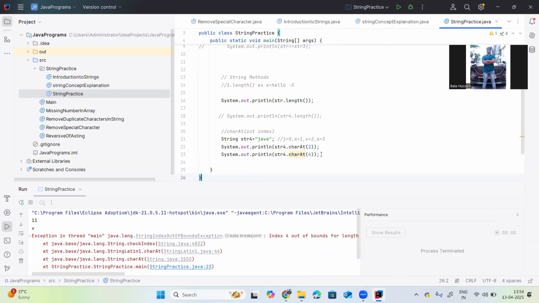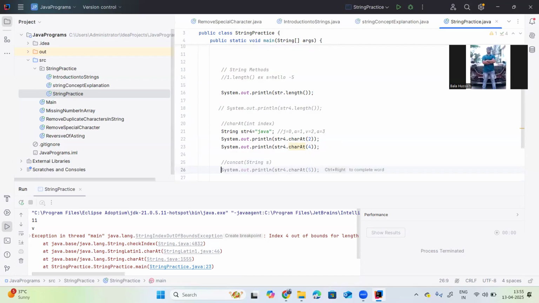Okay, so then next method, concat. The concat method is concatenating the strings. For example, str4 is already there. Then string str5 equals Python, I am just adding the Python.